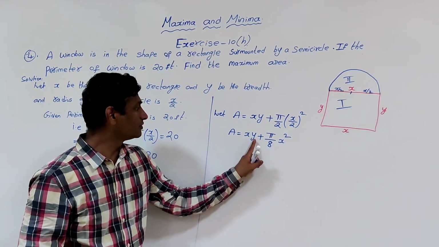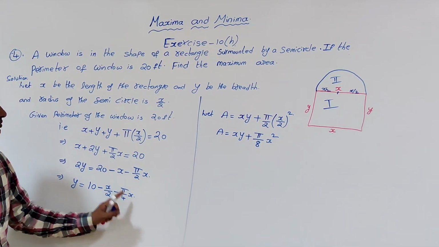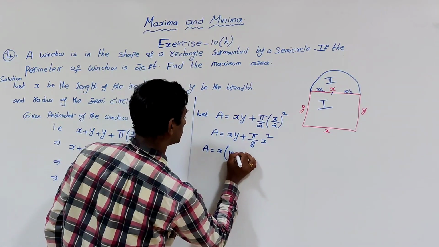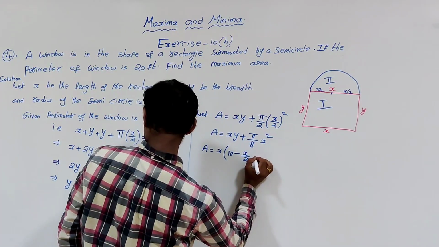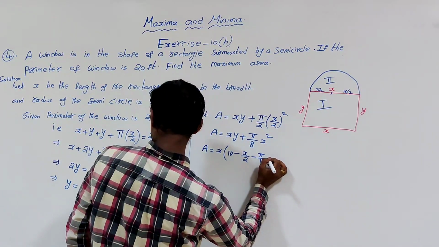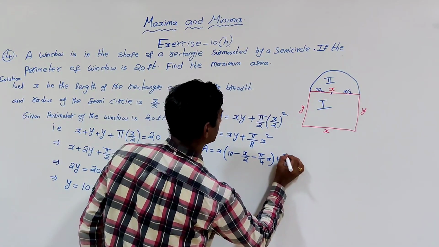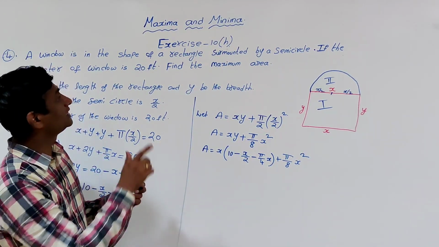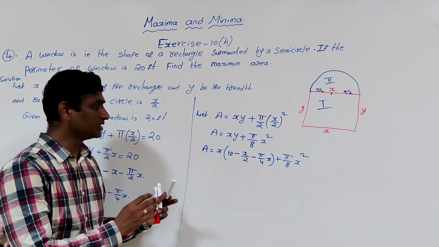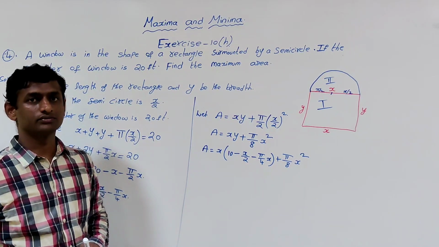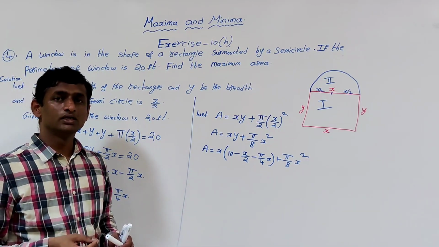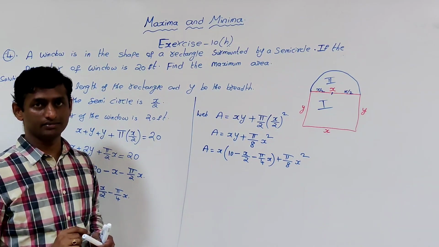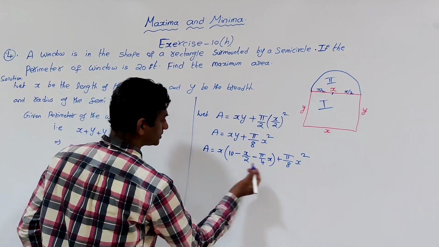As we have taken y as 10 minus x by 2 minus pi by 4 x, replace it: A is equal to x times 10 minus x by 2 minus pi by 4 x, plus pi by 8 x square. Now we can still simplify.